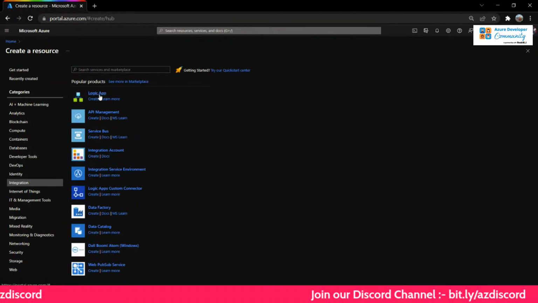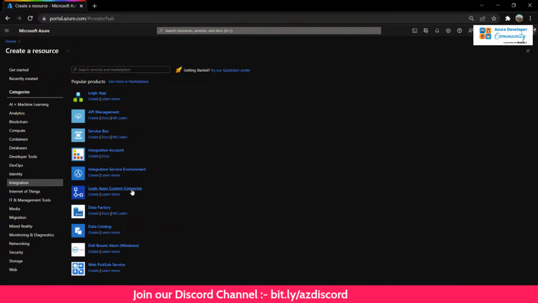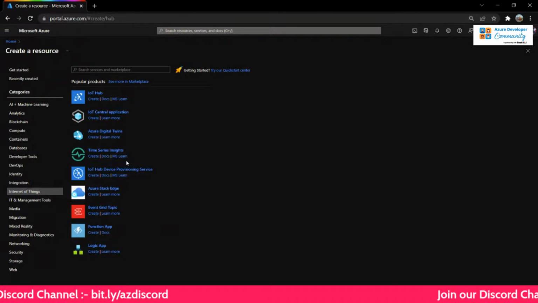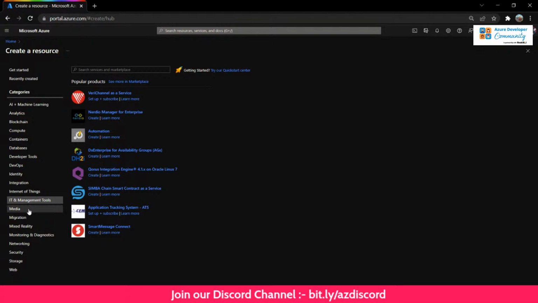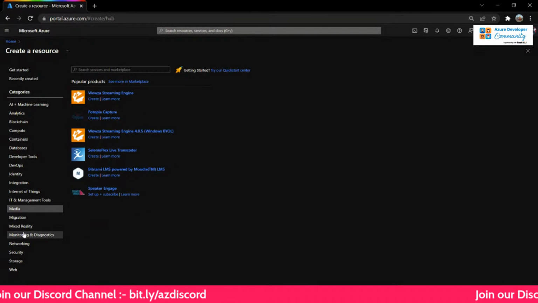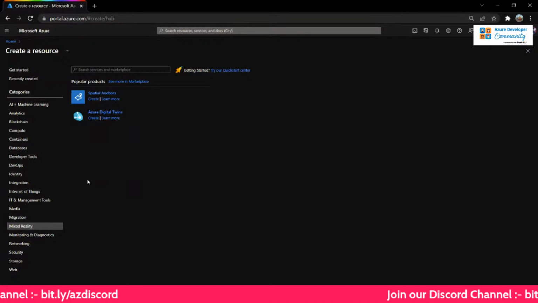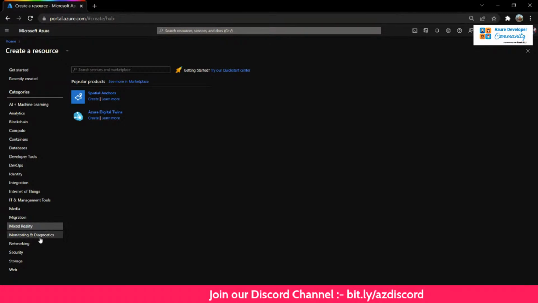I mentioned Logic App, the APIs that you can use, right? So that is again here. There is a custom connector if you want to build something, so that's also available. And then there is IoT. There are a couple of things that IoT provides you. And then there are IT and management tools for automation and such. You can definitely come to Azure for that. And there is media, migration, and mixed reality, which is again a huge thing today, so you can try it out as well. It is also available on Microsoft Azure.